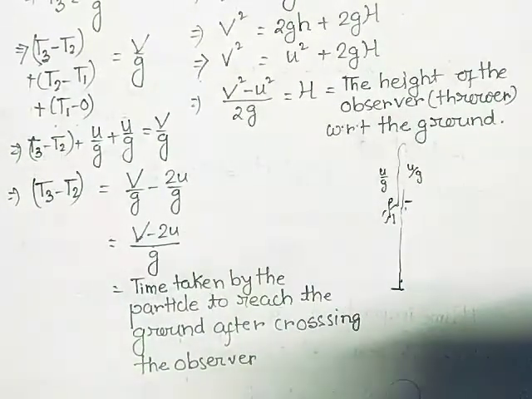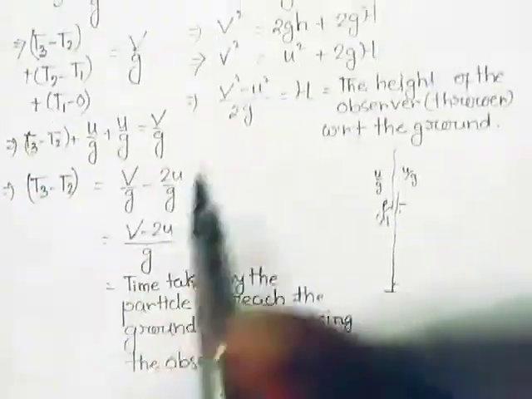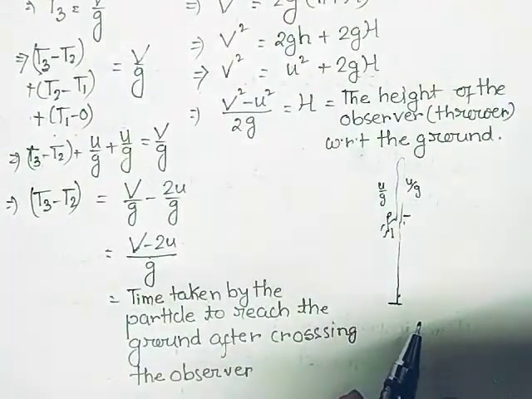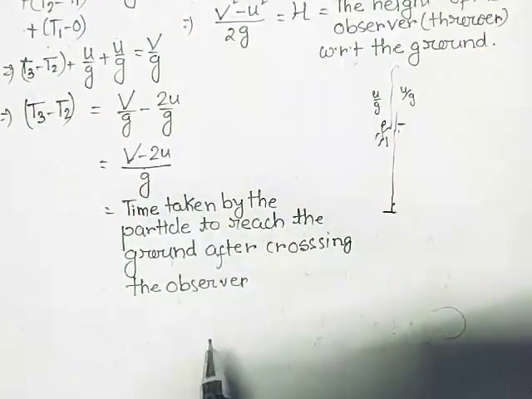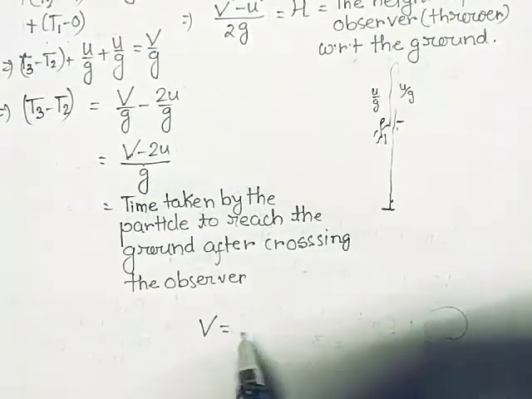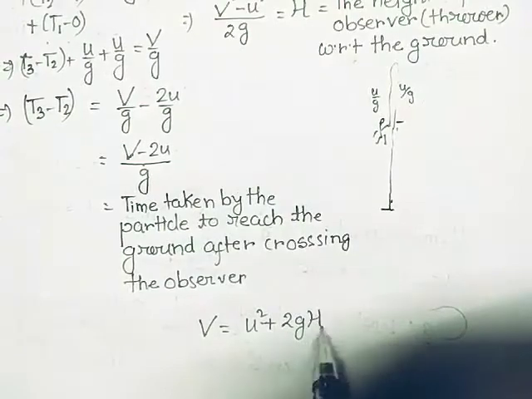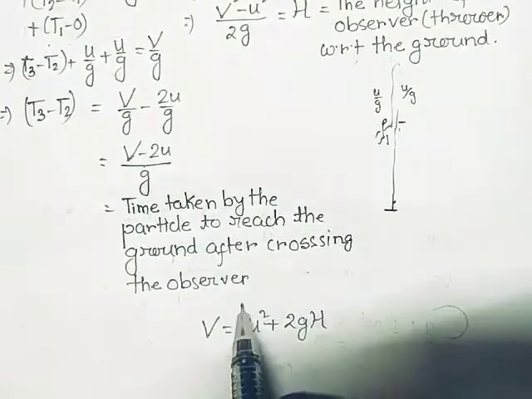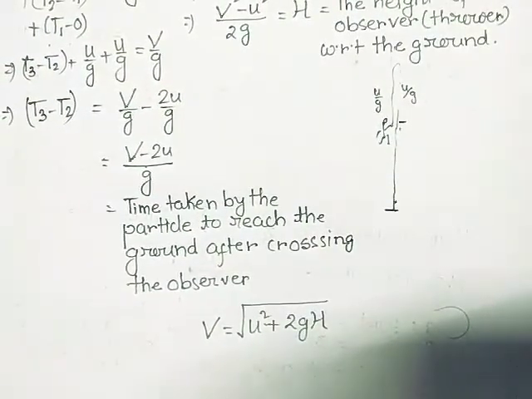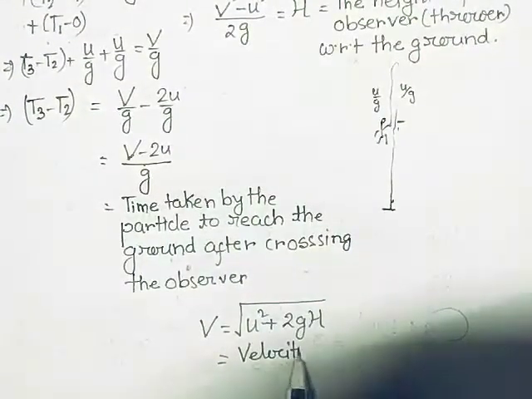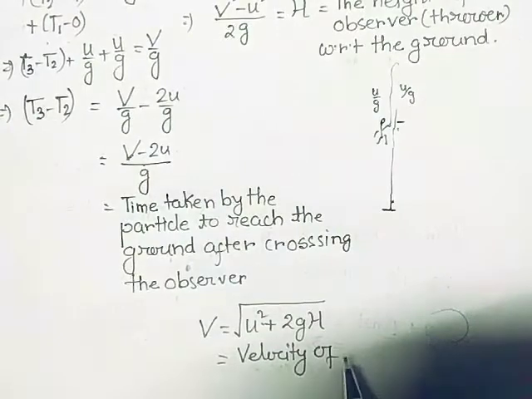So from here, if I want to calculate the final velocity of striking, obviously we can calculate these things from this equation. From this equation, if I say capital V equal to root over U square plus 2G into capital H, this gives the velocity of striking the ground.